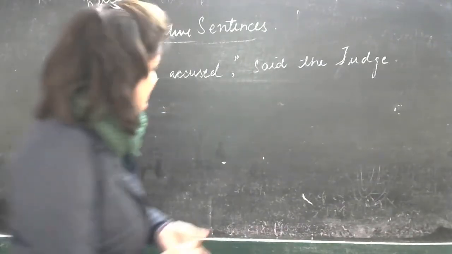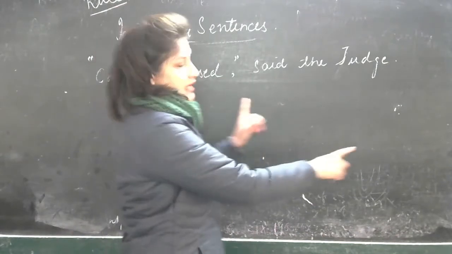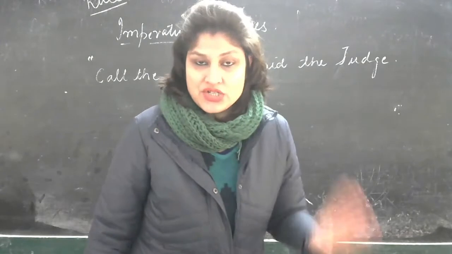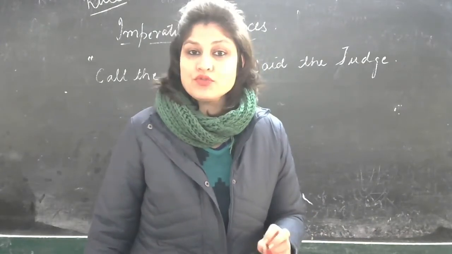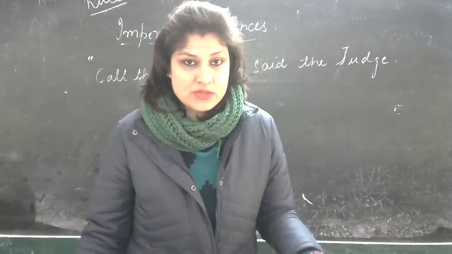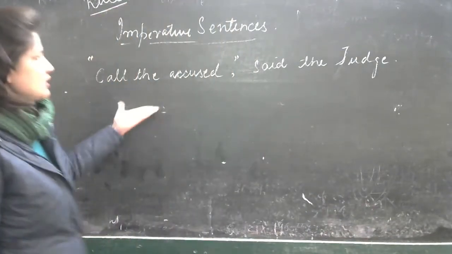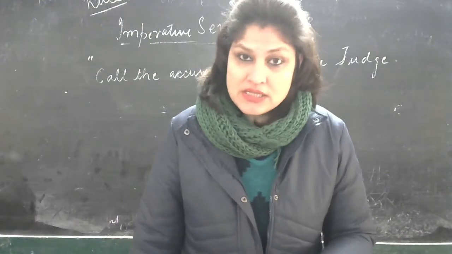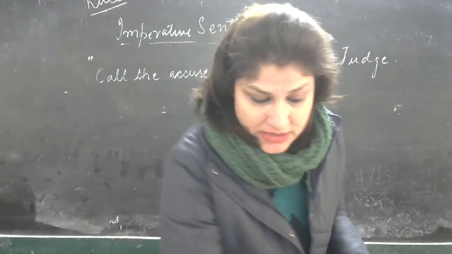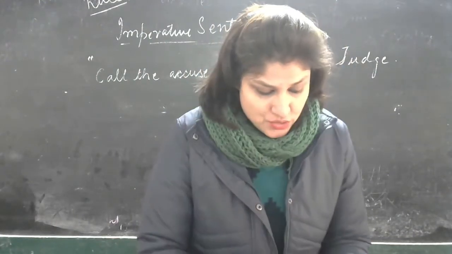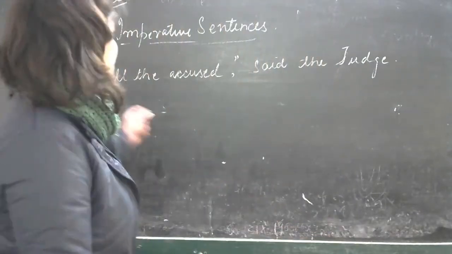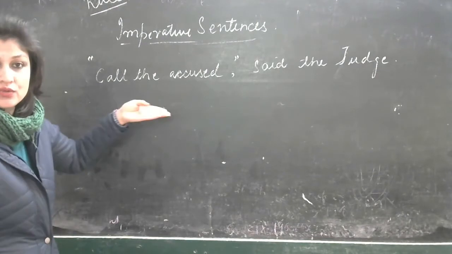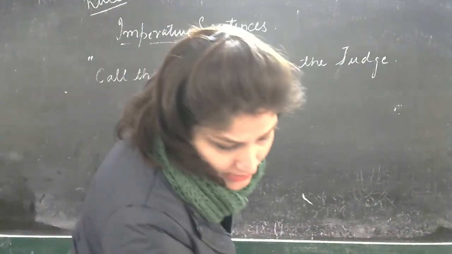Now if you see that they have given the direct before and this part later on, never get worried. You can always change it if you want. You don't have to worry about, oh, how can I do this one? I don't see rule number 1 anywhere. So you don't have to worry about it. You can still change it. You can still make the changes. See the sentence, you'll be changing it into indirect. Now I'm sure when you read the sentence, you can understand that it is in order. Call the accused, right? Yes, it is in order.